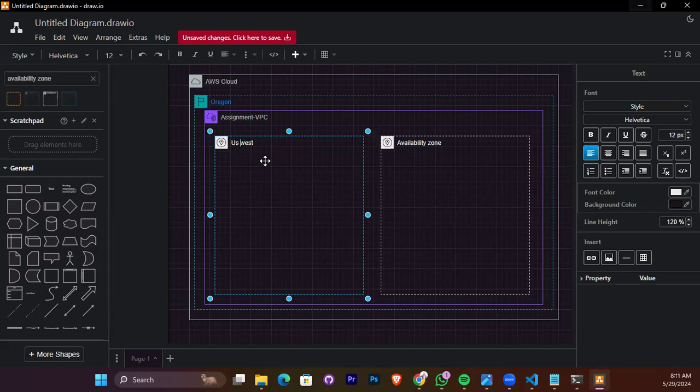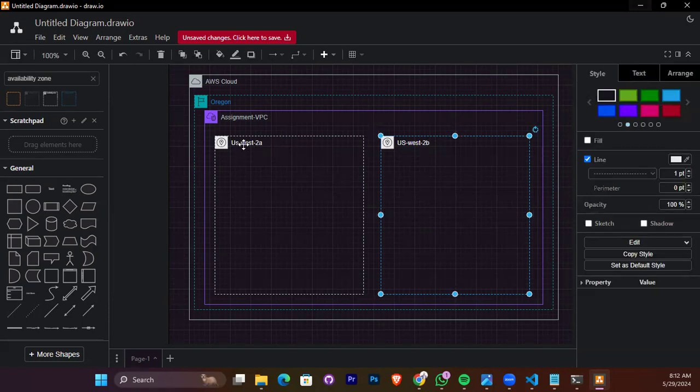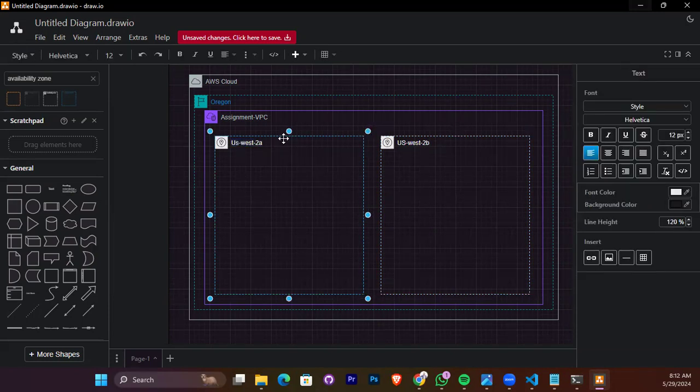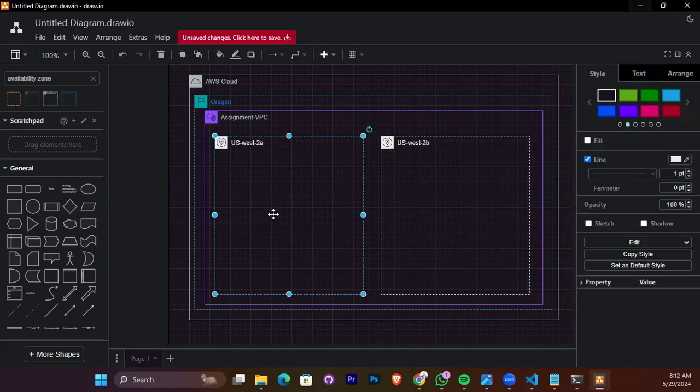What is the dash? US West 2A. And then US West 2B. Okay. So the next thing is what?